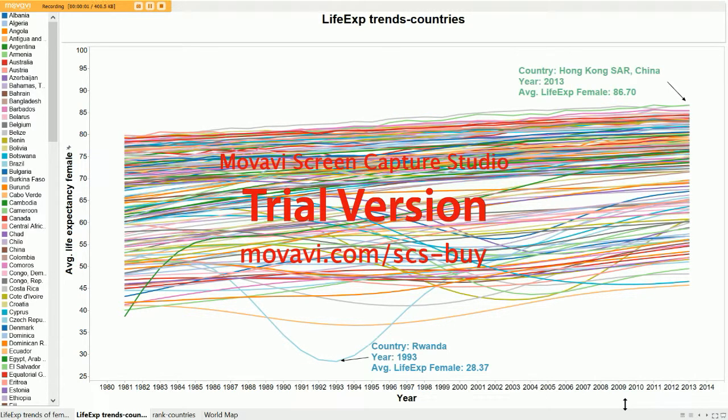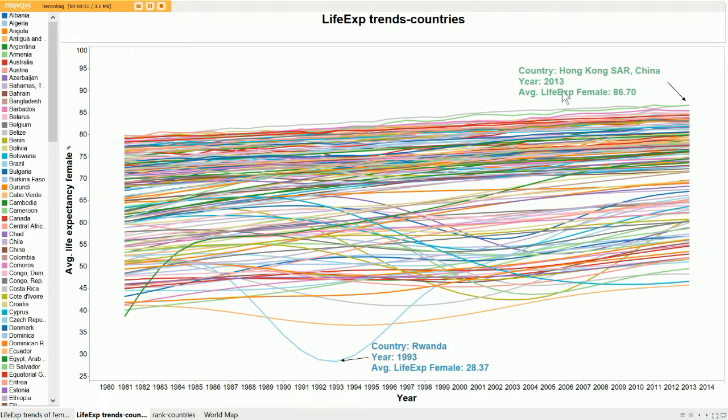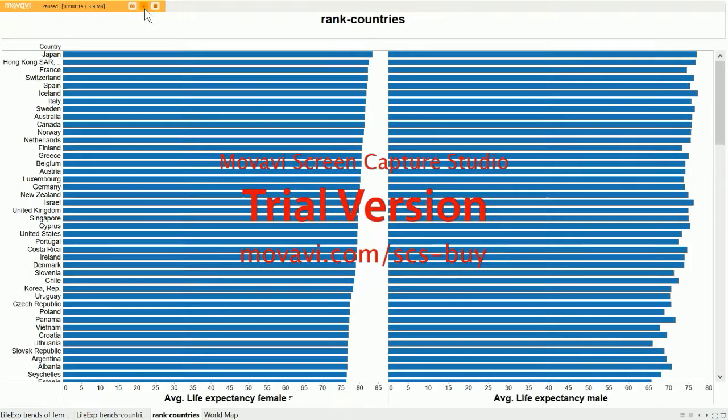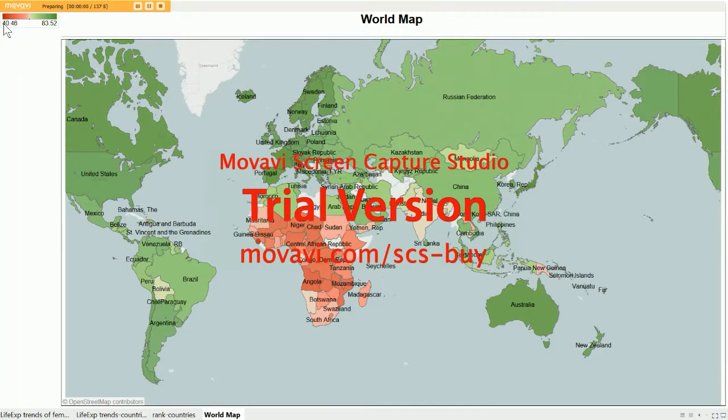In this graph, each color represents a country, and we can see that the lowest point is Rwanda in 1993, and the highest point is Hong Kong, China in 2013. And here you can also see the ranking of life expectancy of all these countries. The first two are Asian countries, and most of the top 10 countries are European countries. So let's take a look at the world map.